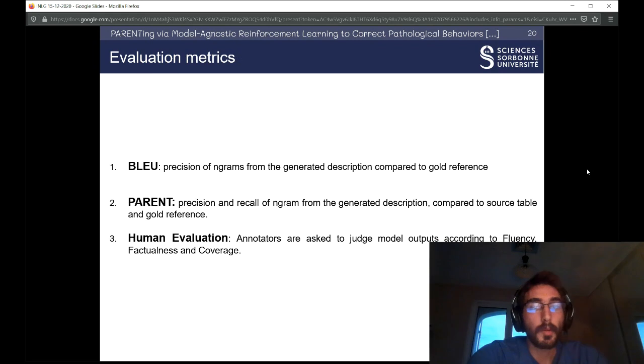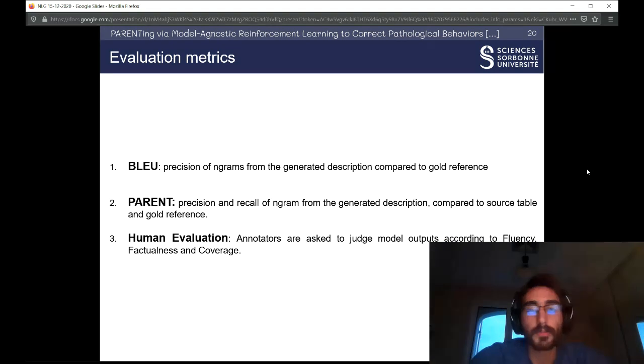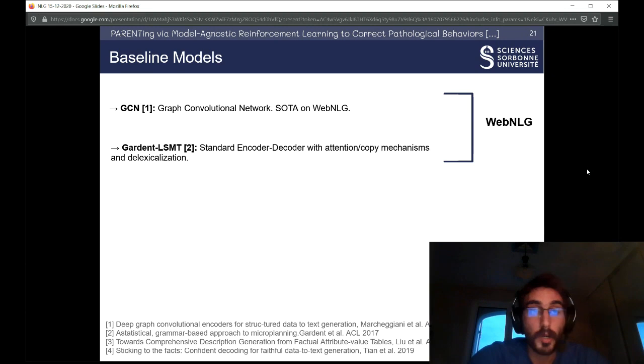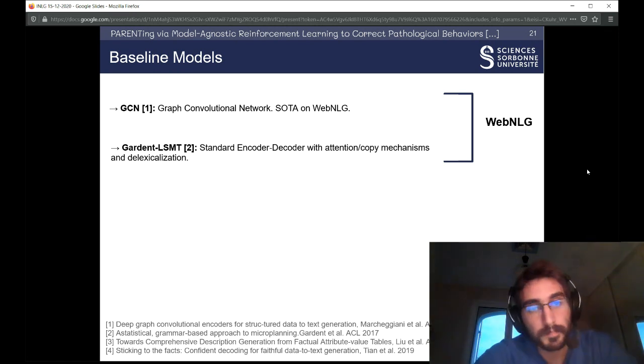We evaluate our approach using BLEU and PARENT, as usual, but also using human evaluation to better measure the subtleties in fluency, factualness, and coverage of the model outputs. We compare our approaches to the state-of-the-art on WebNLG, which is a graph convolutional network, and to Gardent LSTM, which is a simple implementation of the LSTM, that comes with the dataset.